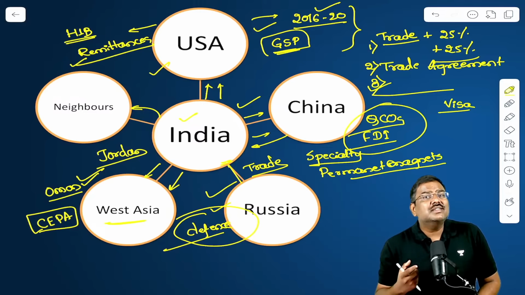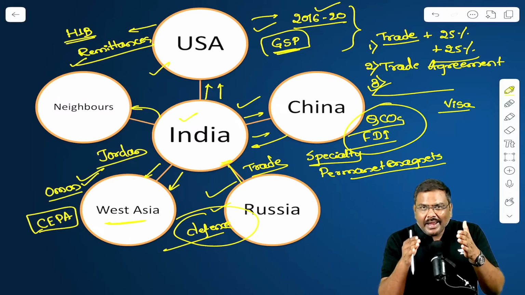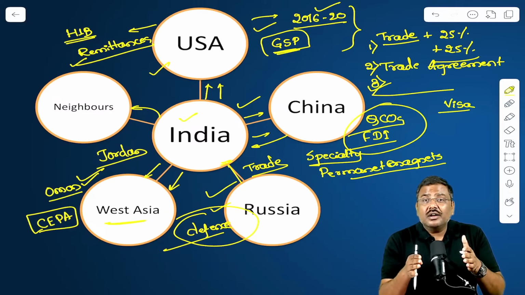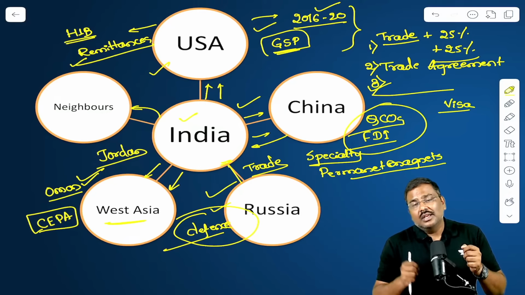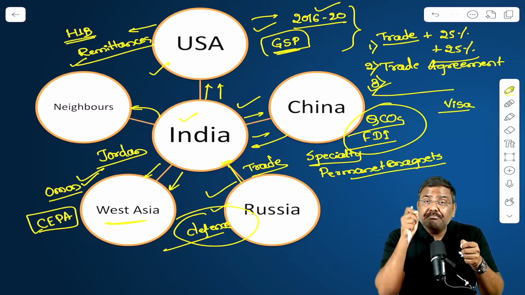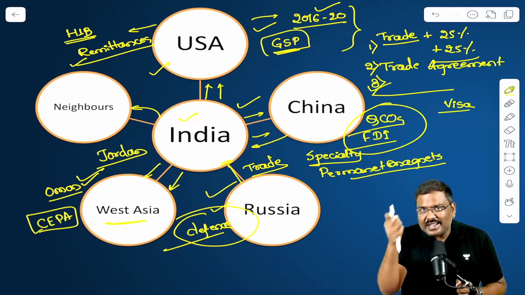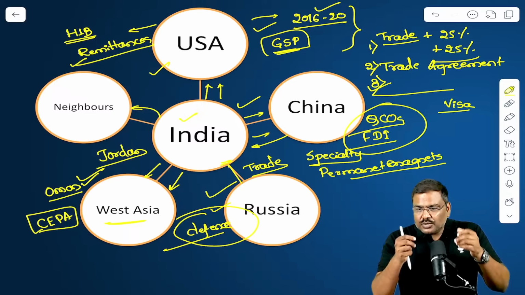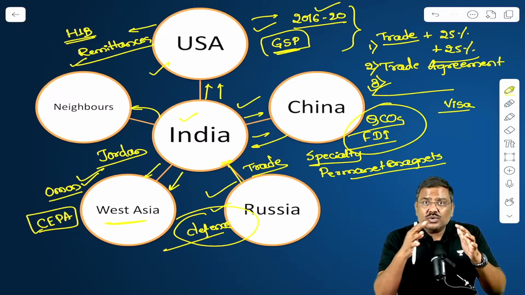And in the context of trade, we expected this particular trade agreement with USA to be signed very soon. We expected that because, not to forget, India and USA trade relations are very important for us. USA is the largest trading partner for India. We have a trade surplus with USA, right? So we wanted to sign this agreement as soon as possible.